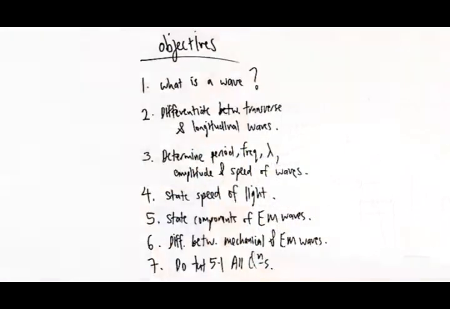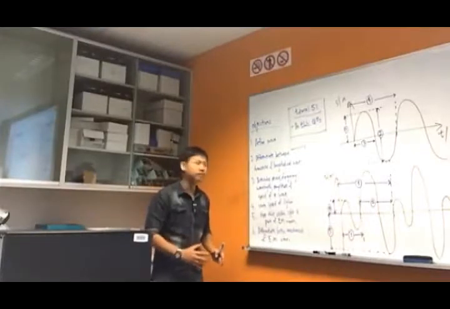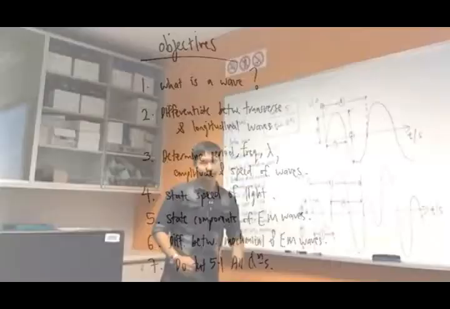So have a read. Define wave, transverse, longitudinal. What is period, frequency, wavelength, amplitude, and how do we find the speed of a wave? State the speed of light. And know that visible light is actually part of the whole EM spectrum. And lastly, what's the difference between mechanical and electromagnetic waves?